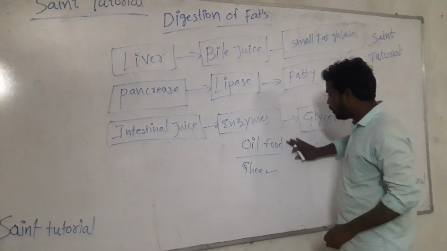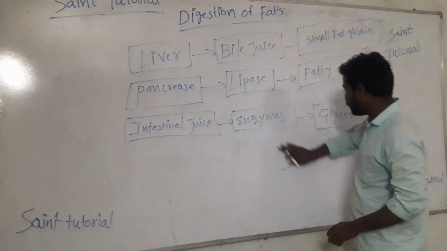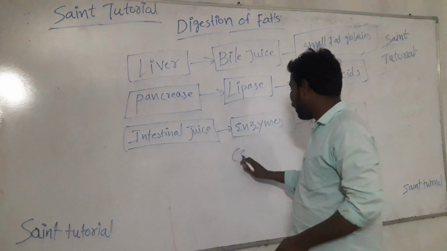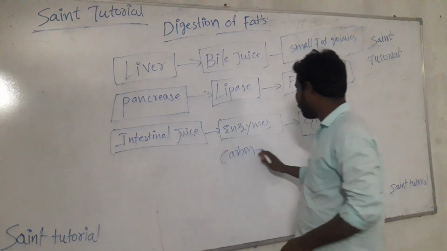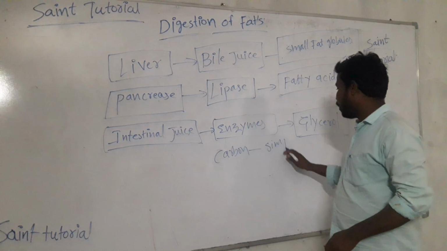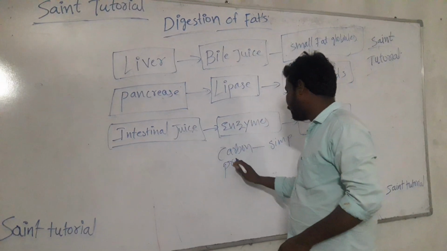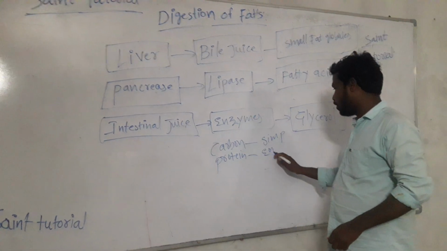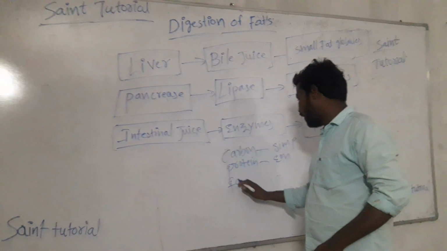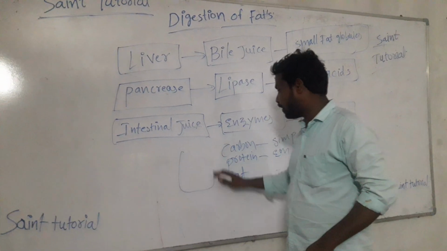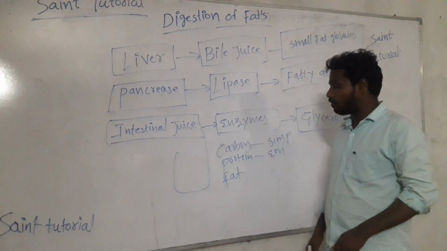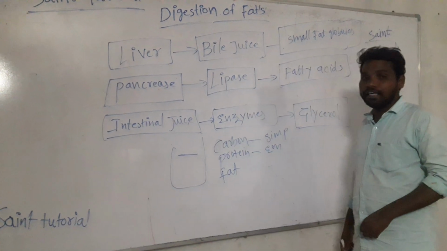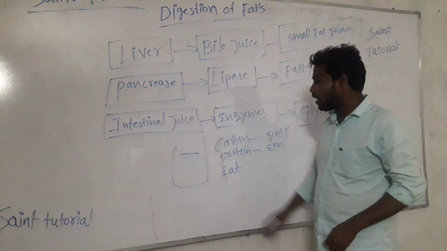I have told you in the previous videos that, based on the food's nature, the digestion process differs. If you take carbohydrates, which are in powder form, it is a very simple digestion system. If you take proteins, it is somewhat complex. It needs enzymes. But when you come to fats, they float on water. Take one bucket or glass of water and pour in 2-3 ml of oil. It floats on the water. It means it never mixes in the water.